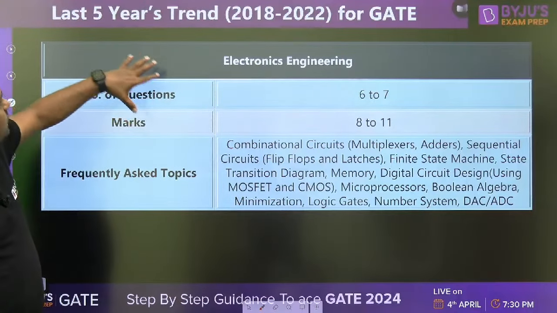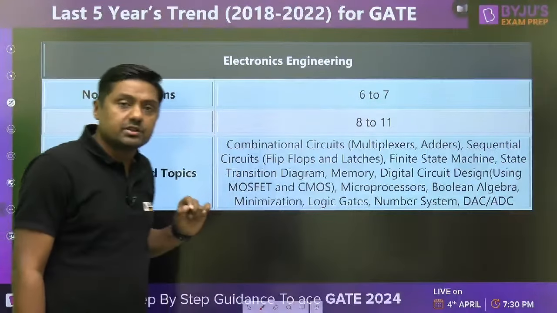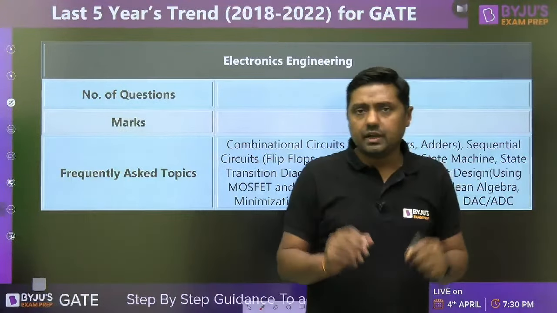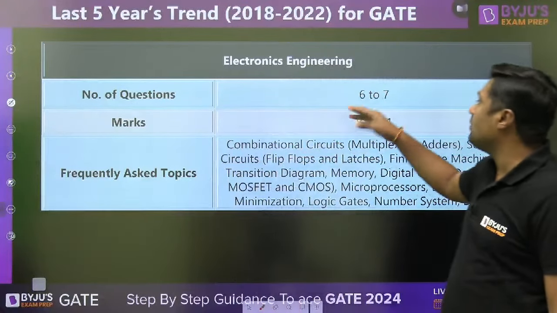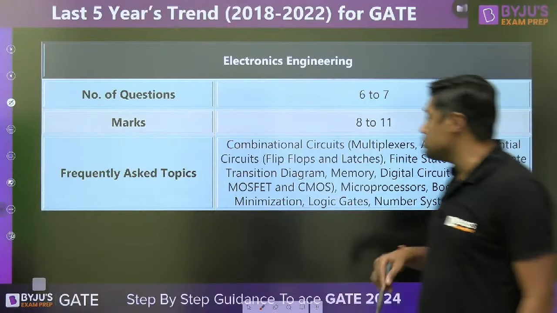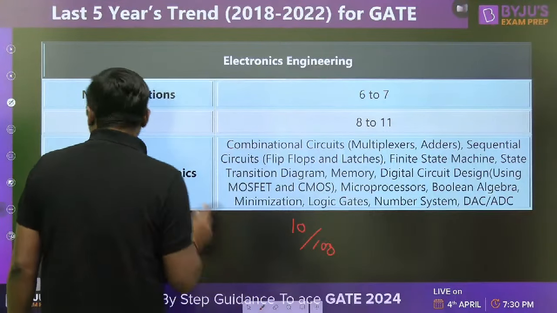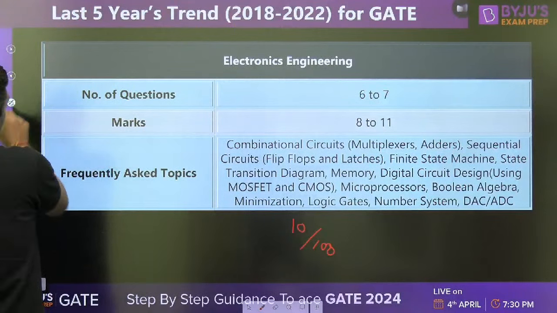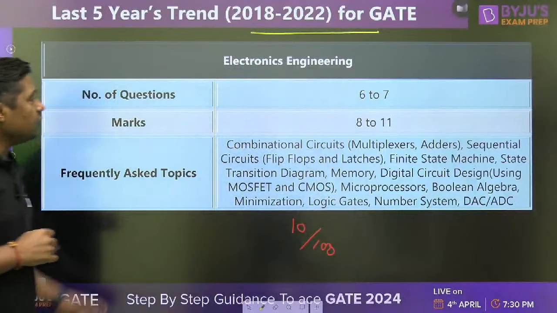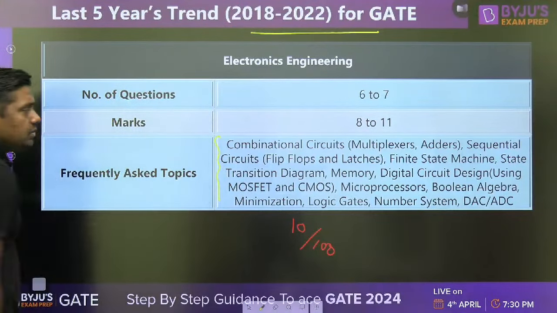Now, what is the last 5-year trend from 2018 to 2022 for GATE examination, guys? For electronics engineering, around 6 to 7 questions in the GATE exam are from digital electronics. And what about the 1 mark question, 2 marks question? So total 8 to 11 marks. 8 to 11 marks means on an average 10%, 10 out of 100 marks. And that is a very good weightage for electronics engineering for the GATE examination. And these are the important topics, guys.